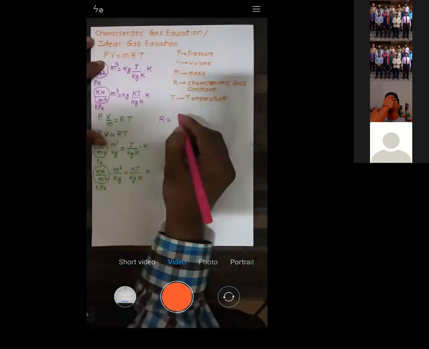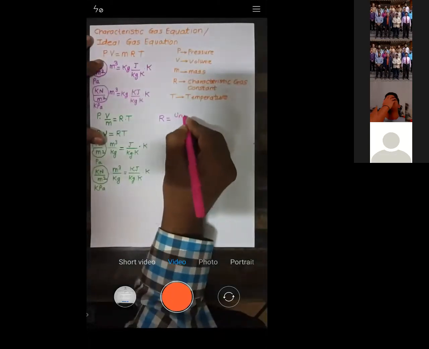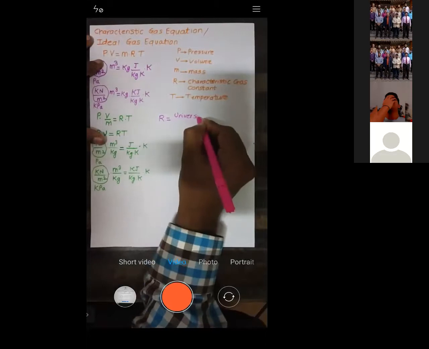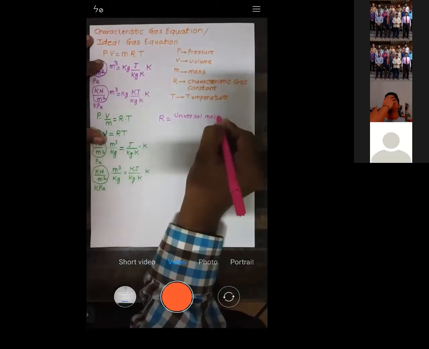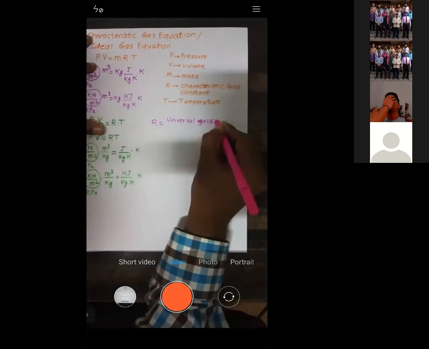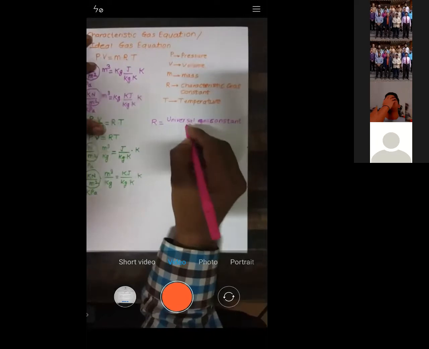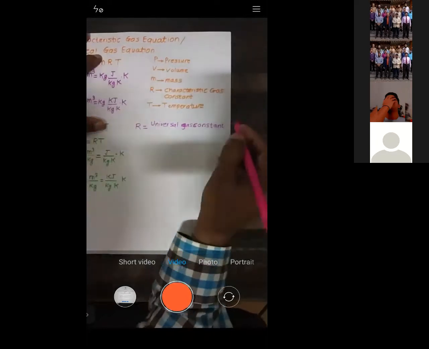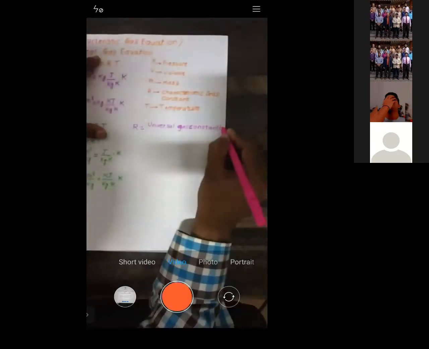It is a ratio of the universal gas constant, which is indicated by R bar.